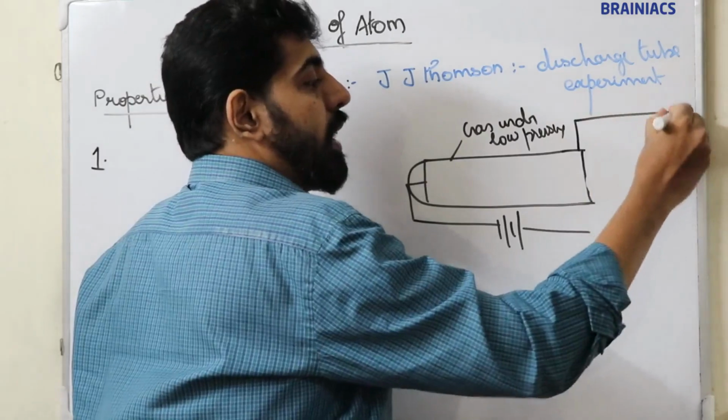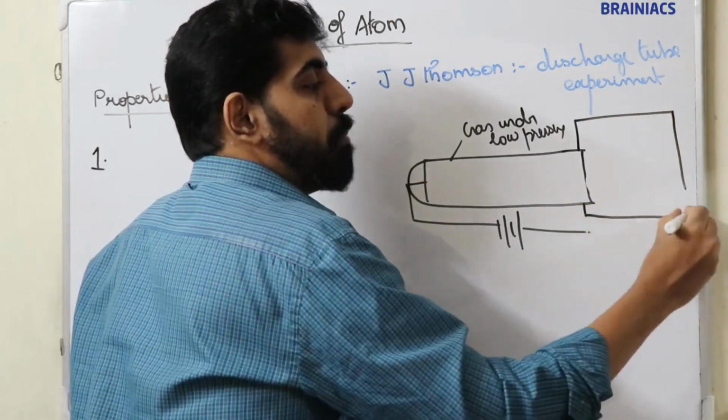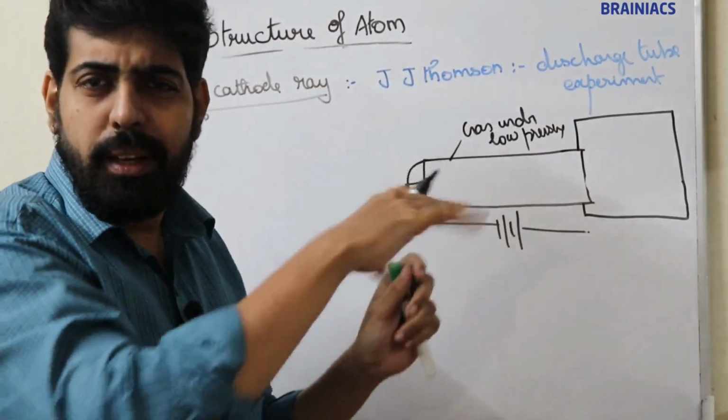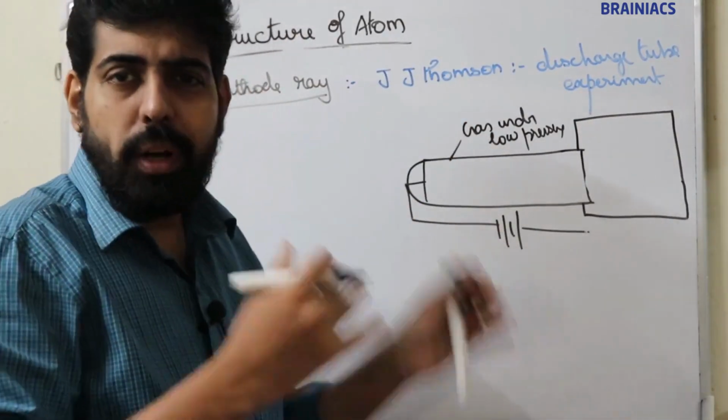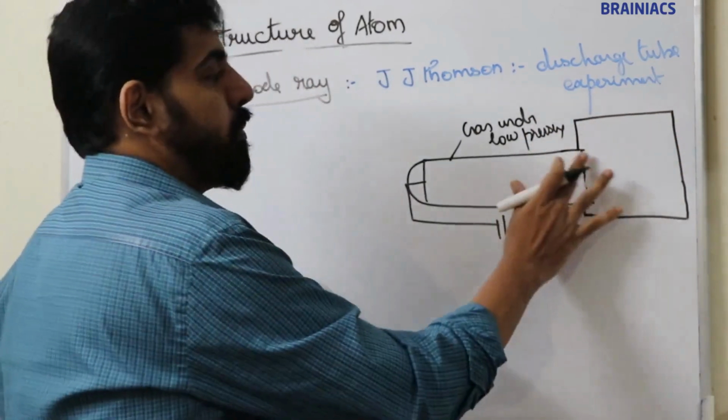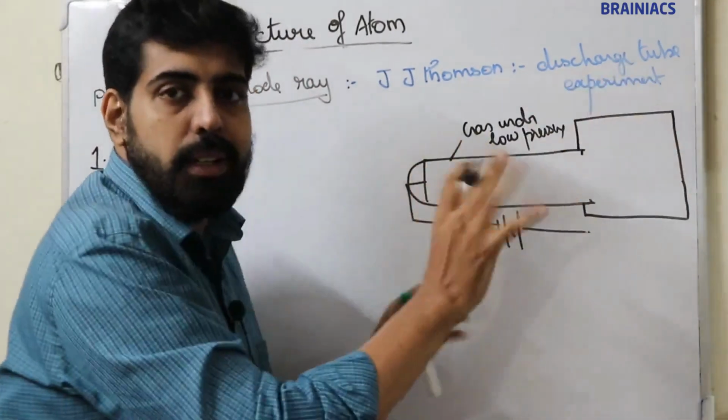For better understanding, I'm just expanding the back side of this, that is the anode side, to understand the property. Okay, now let this be the discharge tube.